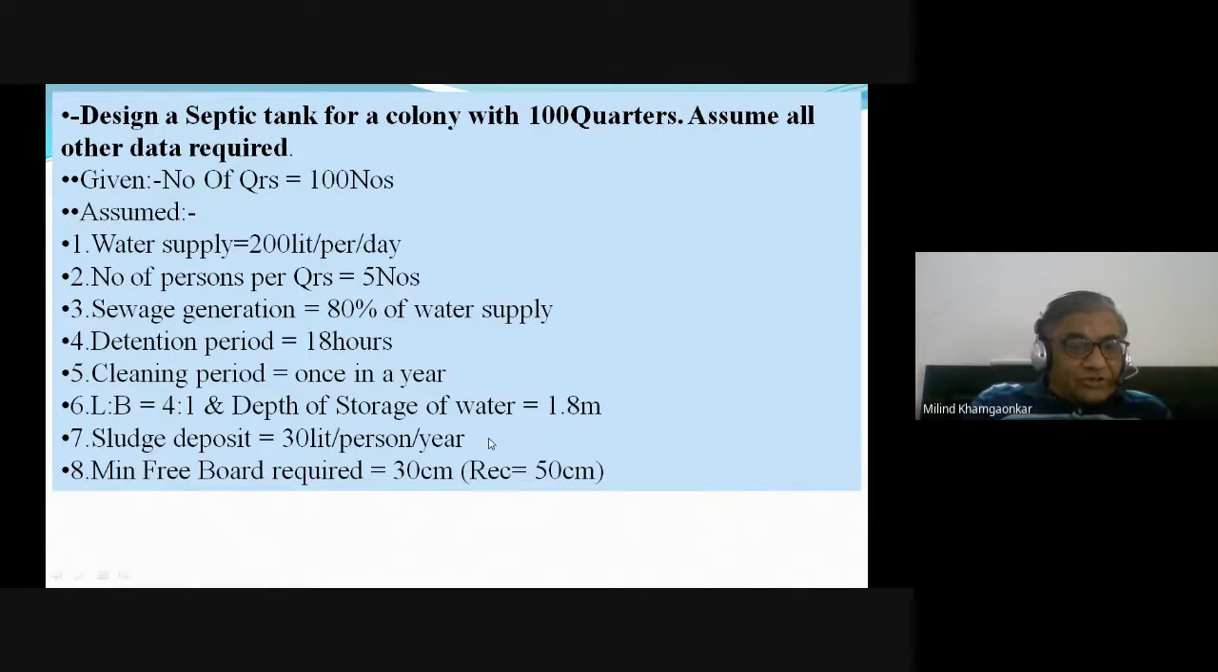All these are the assumptions. These are not the data given. If not given, we have to assume all these things. Sludge deposit, we saw 15 to 45 liters per person per year. It is here taken as 30. Sludge deposit means every person will produce this much sludge, that is 30 liters per person per year. Freeboard of the septic tank is 30 centimeters. Generally we saw that 30 to 50 or 45 is provided.